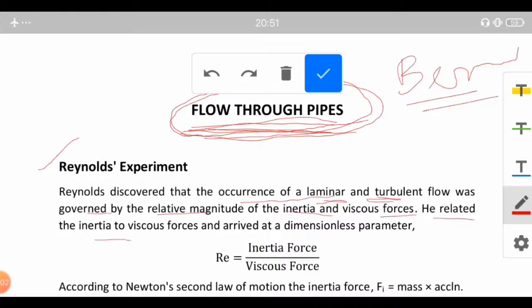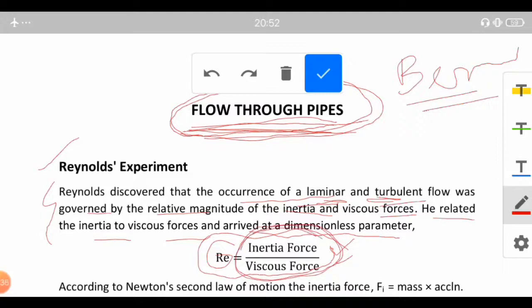He related the inertia to viscous force and arrived at a dimensionless parameter, known as the Reynolds number, represented by Re, which is the ratio of inertia force to the viscous force.